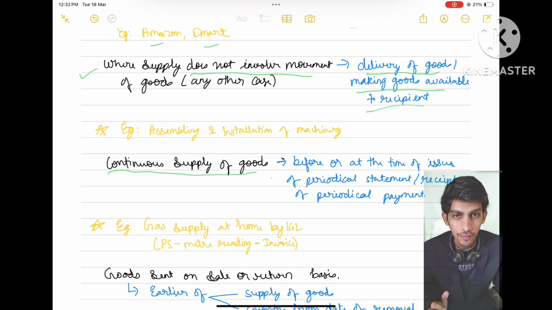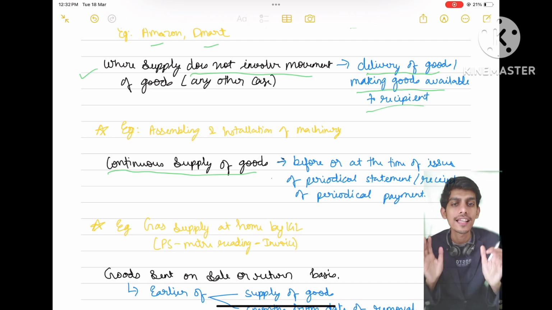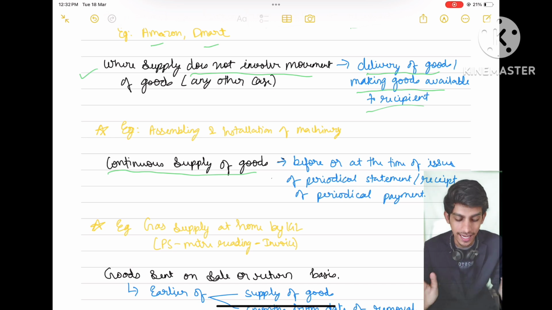So continuous supplies of goods is where goods are supplied at regular intervals, like every month. It can be every month, every week. So there should be a regular interval, and a periodic statement for the goods supplied is issued by the supplier, or periodic payment is made by the recipient to the supplier.